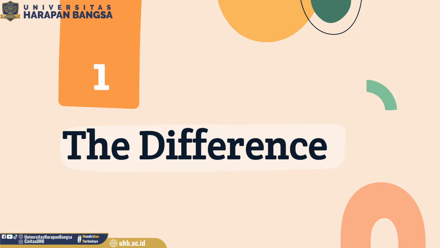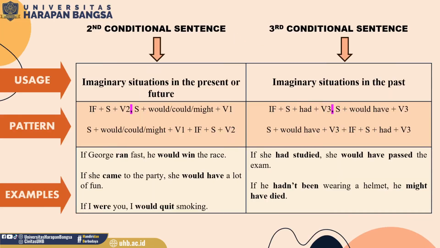While talking about the difference, actually, this is about the time. Second conditional refers to the present and future, and third conditional refers to the past. Second conditional sentence is for imaginary situations in the present or future. So, it is unlikely to happen now or in the future.